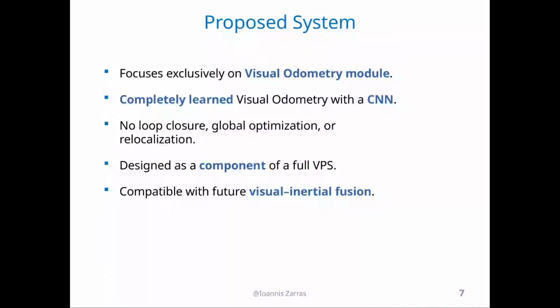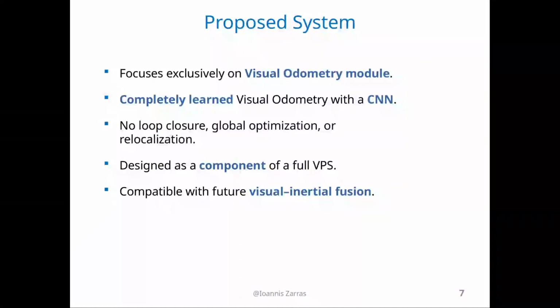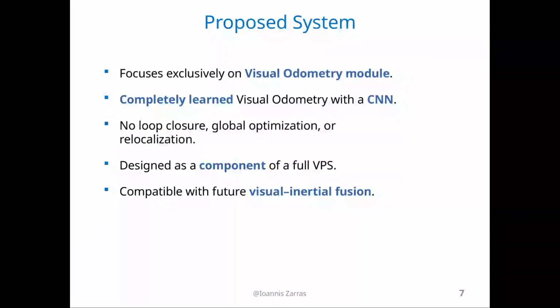So, our proposed system focuses exclusively on the visual odometry module. We are implementing completely learned visual odometry with a convolutional neural network. We will not implement loop closure, global optimization, or relocalization in the context of this project. We are only designing a component of a fully functional visual positioning system. Nevertheless, our visual odometry module will be totally compatible with future visual inertial fusion, or we could integrate loop closure and global optimization in the future. More on that in the next slides.